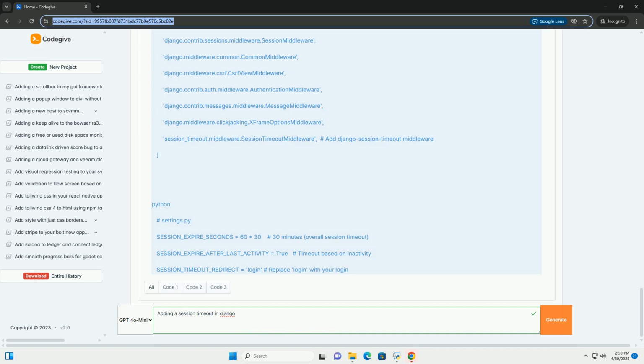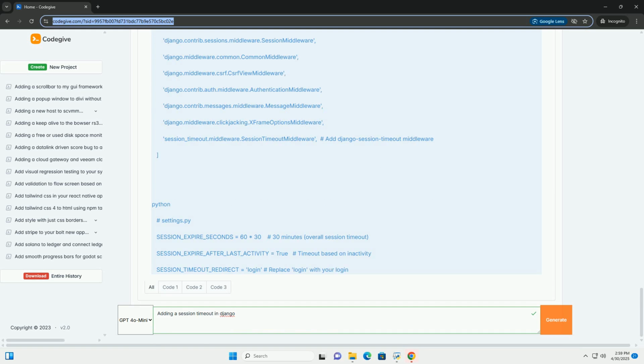Best practices. Inform users. Consider providing users with a warning message or countdown before their session times out. This can improve user experience. You can use JavaScript to monitor user activity and display a modal pop-up indicating an impending timeout.